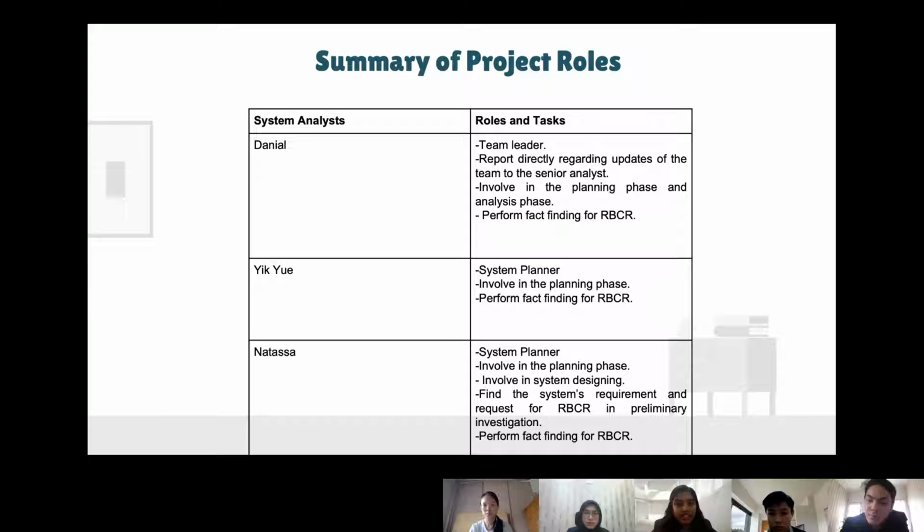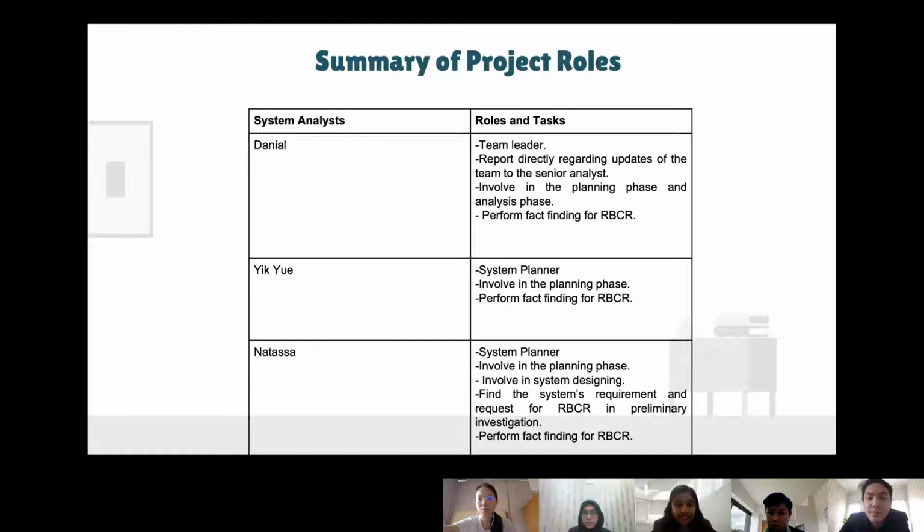The first system analyst is Daniel, and his role in this project is team leader, reporting updates of the team directly to the senior analyst, involved in the planning phase and analysis phase, and performing fact-finding for RBCR. The next system analyst is Yikyu. She will perform as a system planner, involved in the planning phase, and perform the fact-finding for RBCR.